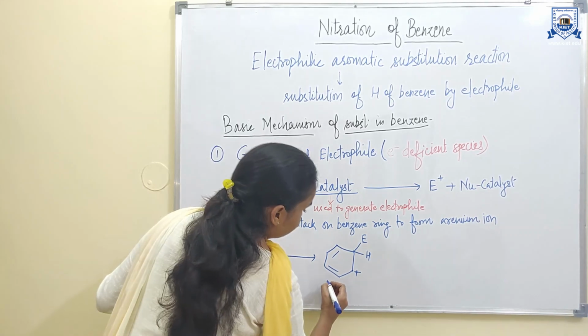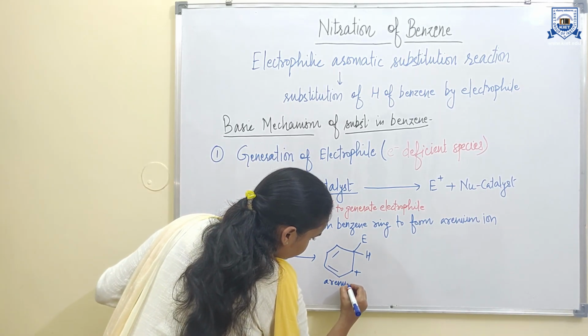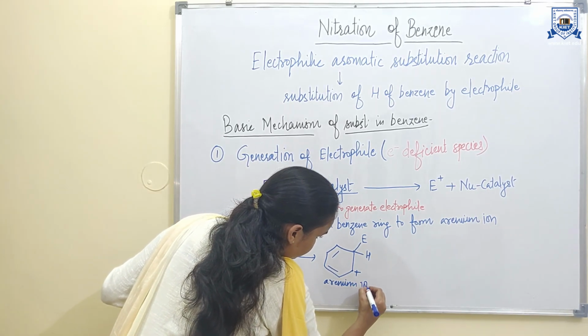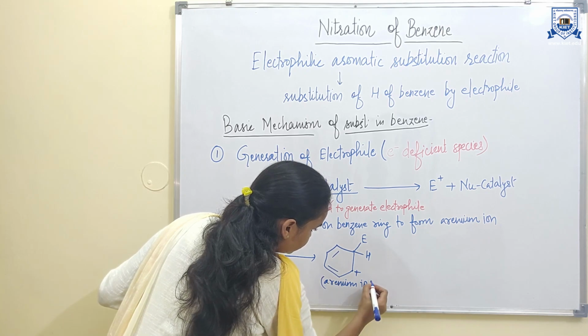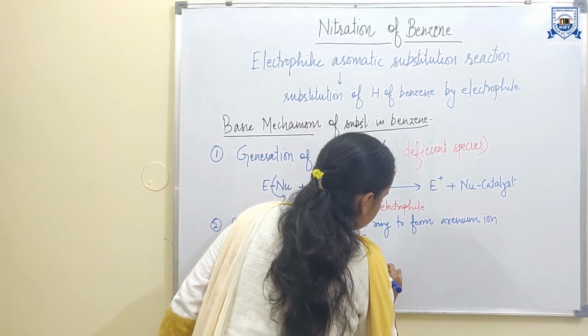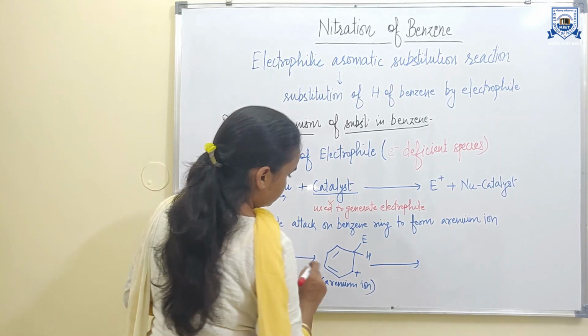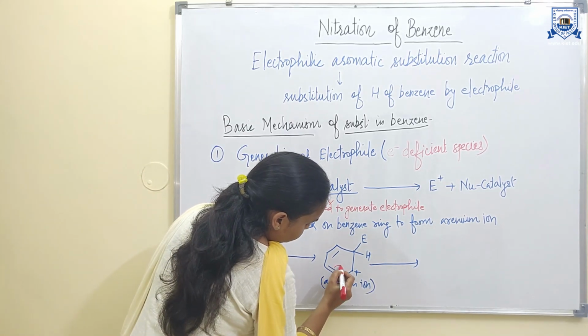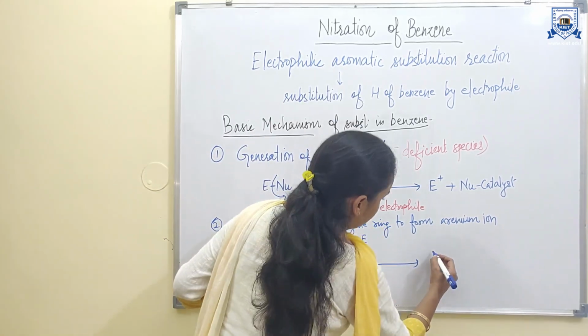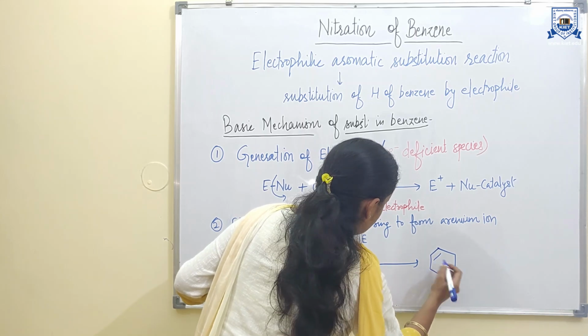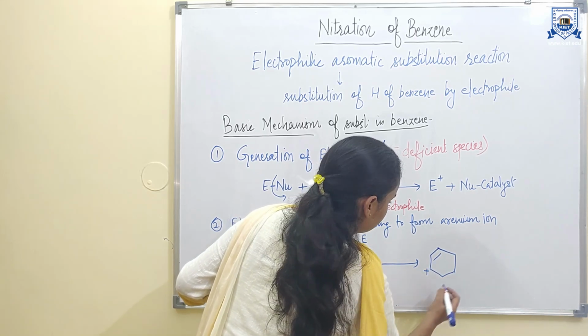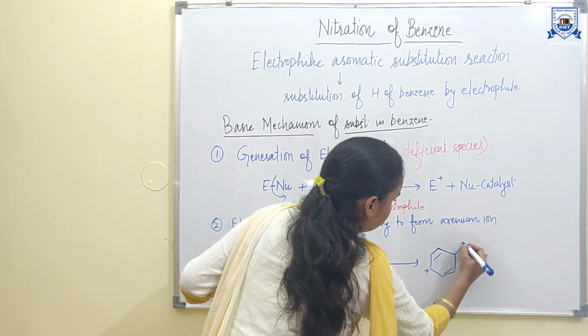Now it is called the arenium ion, and this arenium ion is resonance stabilized. It can undergo resonance like this. Here positive charge will come and a new bond will form here.